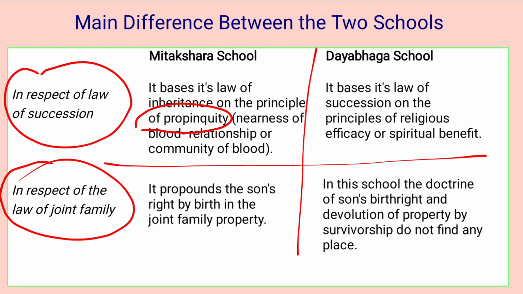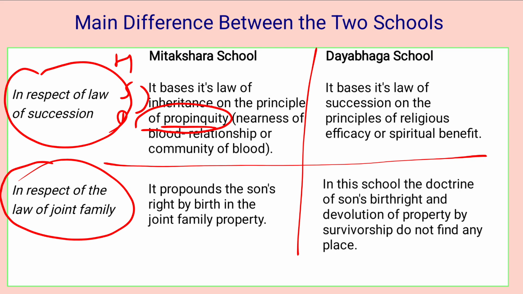For instance, say a Hindu man leaves behind a son and a daughter. Both would succeed to the property equally and simultaneously, as they are equally near to their deceased parent. This is the principle of propinquity.